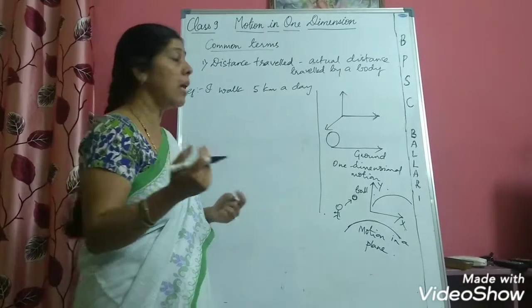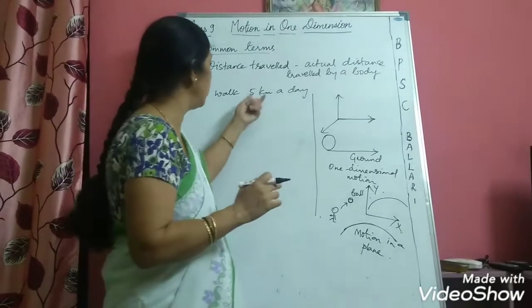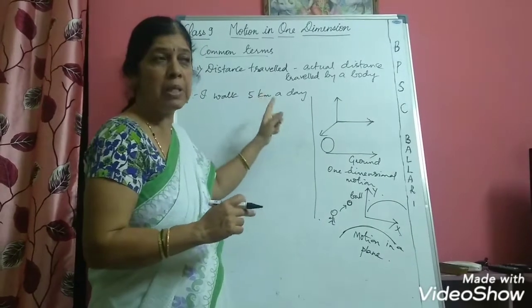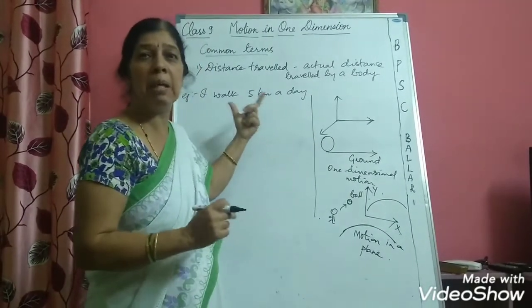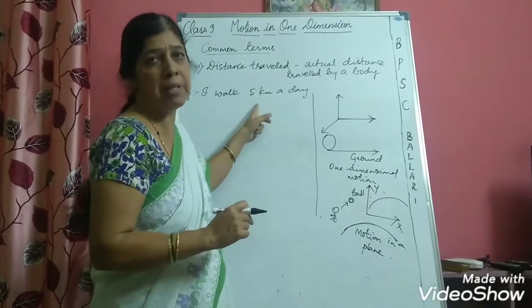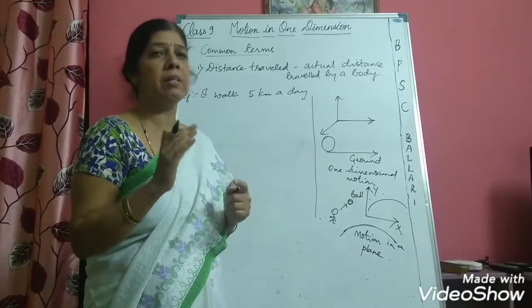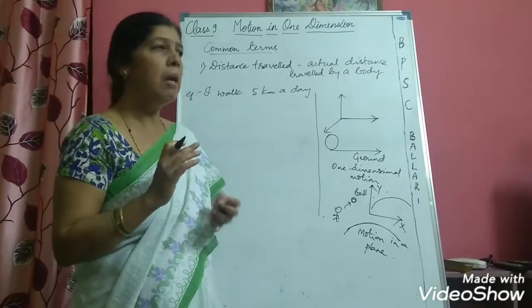I am not telling that I walk 5 kilometers towards north, south, east or west. I am just telling that I walked 5 kilometers a day. Now what is the total distance travelled by me in one day? It is 5 kilometers. So remember that distance travelled is nothing but the actual distance travelled by the body, or the actual distance traversed by the body.